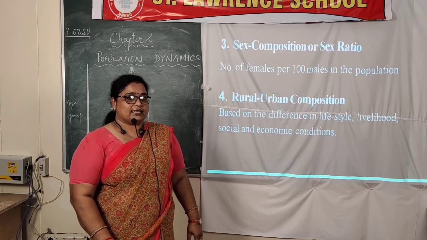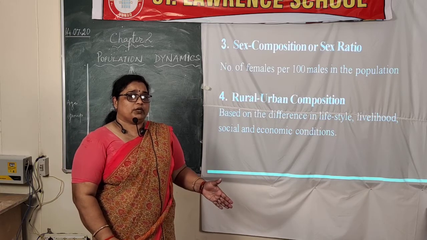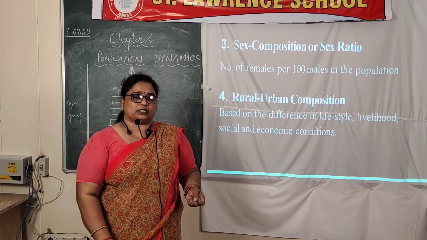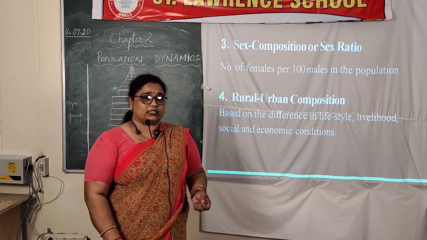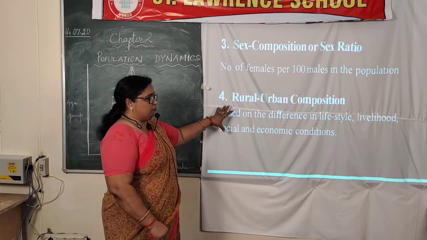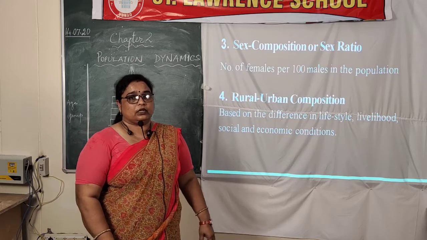In this way we can say that there is rural population and urban population, where people are especially going for industrial work, for certain jobs or for higher education. So what is the composition of this particular field is also composing the population of a country.